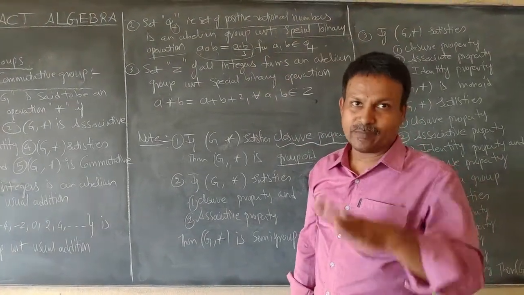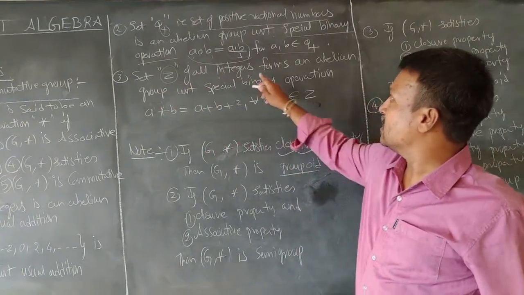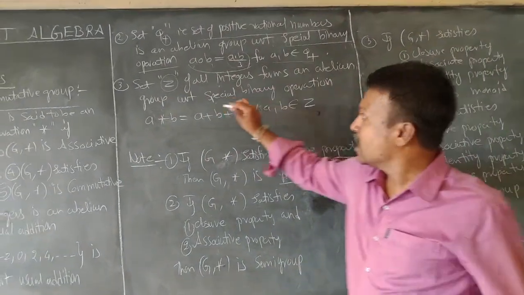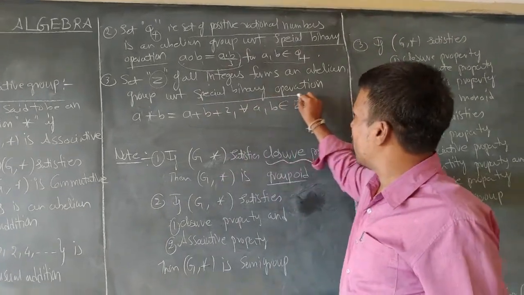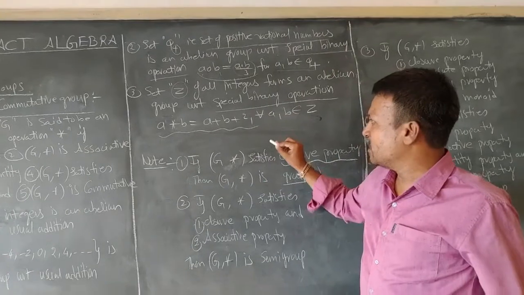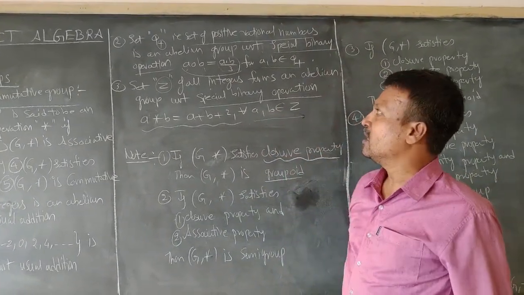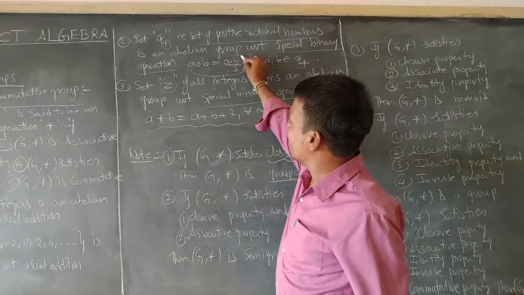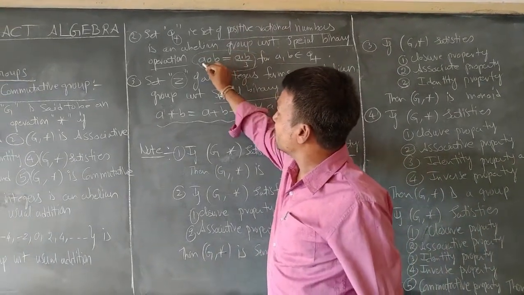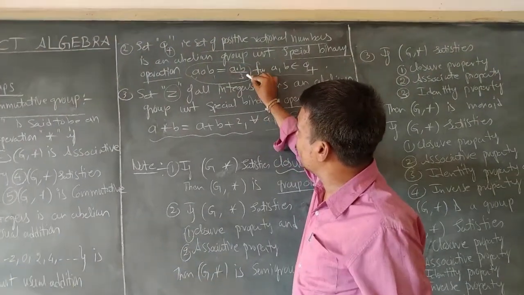The third example, the set Z of all integers forms an abelian group with respect to the special binary operation, that is a star b is equal to a plus b plus 2 for every a comma b belongs to Z. Here in the second example, the special operation a circle b is connected with the condition a into b by 3.